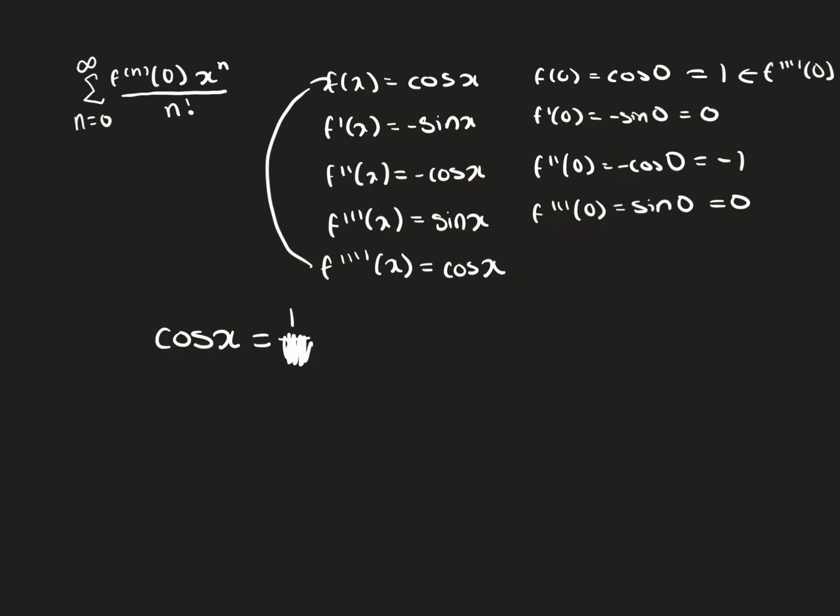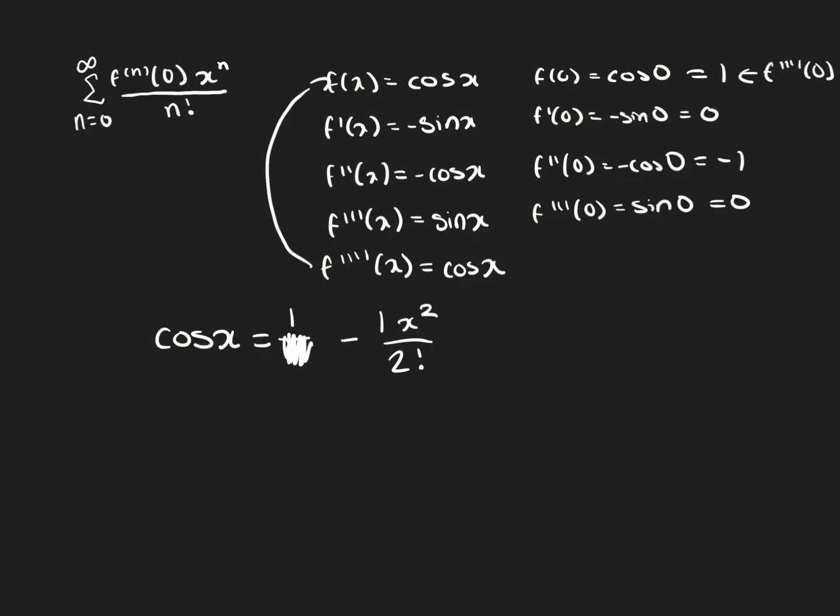And then our next term, well, f prime of 0 is 0. So our next term is zeroed out. We don't have a next term. The third term is the second derivative. So the second derivative evaluated at 0 is negative 1. So we have negative 1 times x, well, n is 2, so x squared divided by 2 factorial. And then our fourth term, like the second term, our third derivative is just 0.